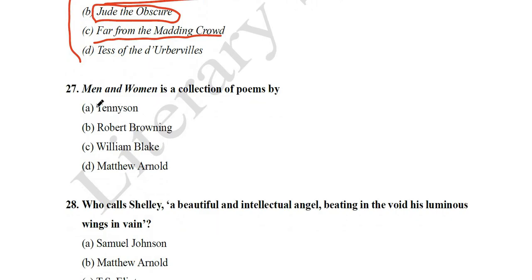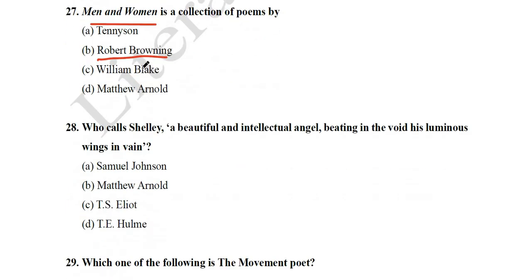Next, question number 27. Men and Women is a collection of poems written by Tennyson, Robert Browning, William Blake, Matthew Arnold. So it is written by Robert Browning. Robert Browning is the writer of Men and Women, a collection of poems.